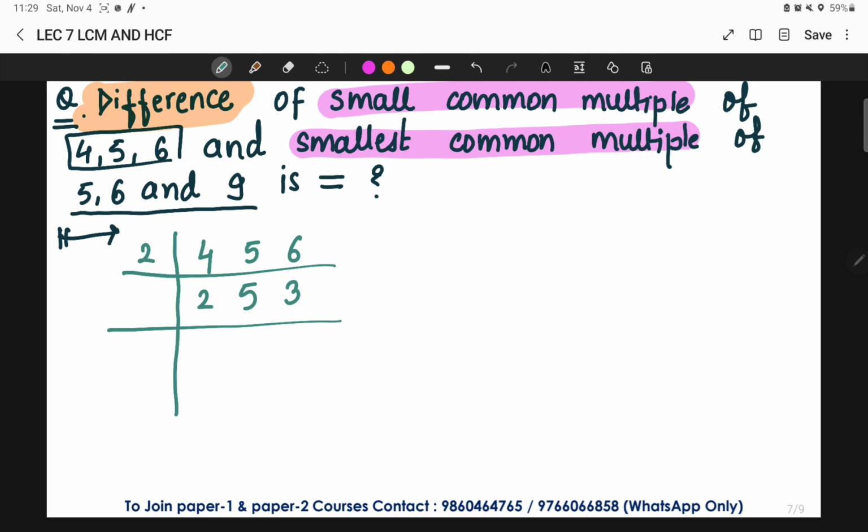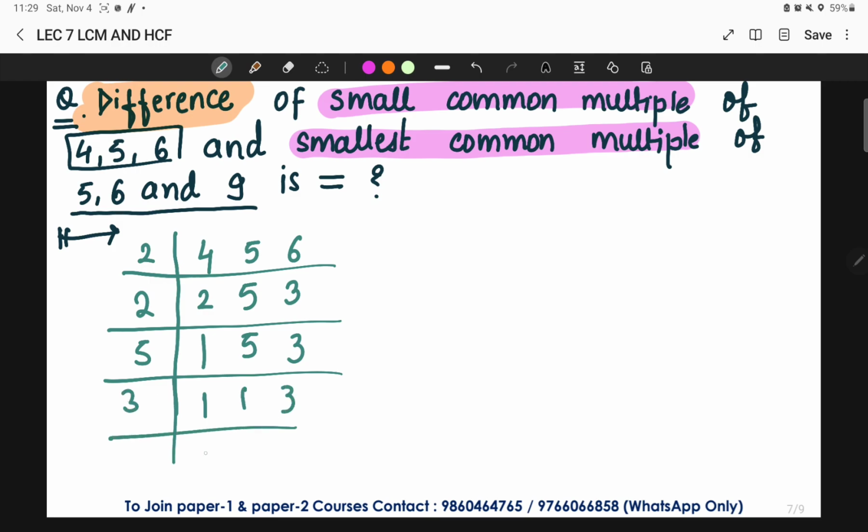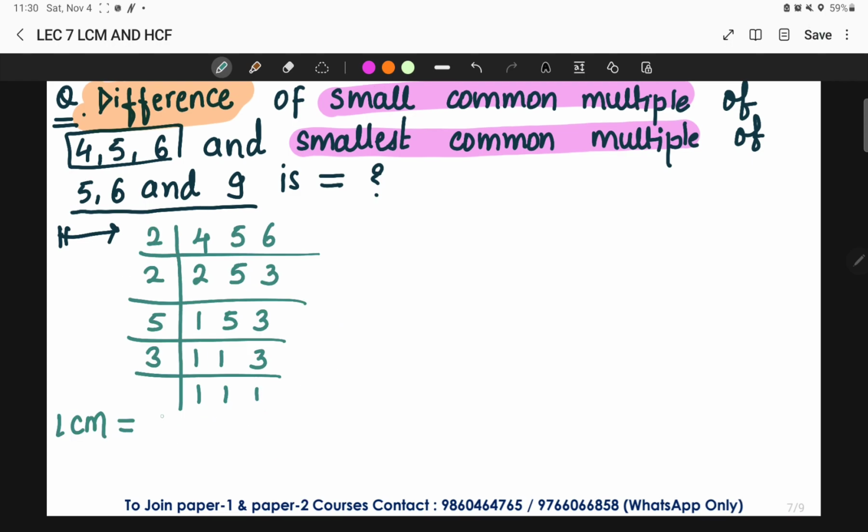So in case of LCM, you can simply just divide the numbers. It is not necessary that all the numbers should come in the same table, but in case of HCF it is necessary. So 2 1s are 2, 5 as it is, 3 as it is. If I find the LCM of these numbers, this will give me 2 into 2 into 5 into 3, that is equal to 60. So the LCM of 4, 5, 6, I got it equal to 60.